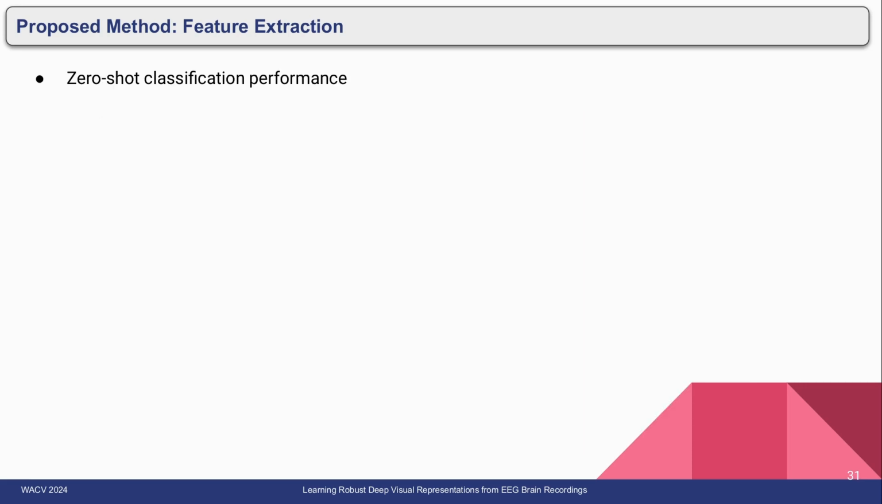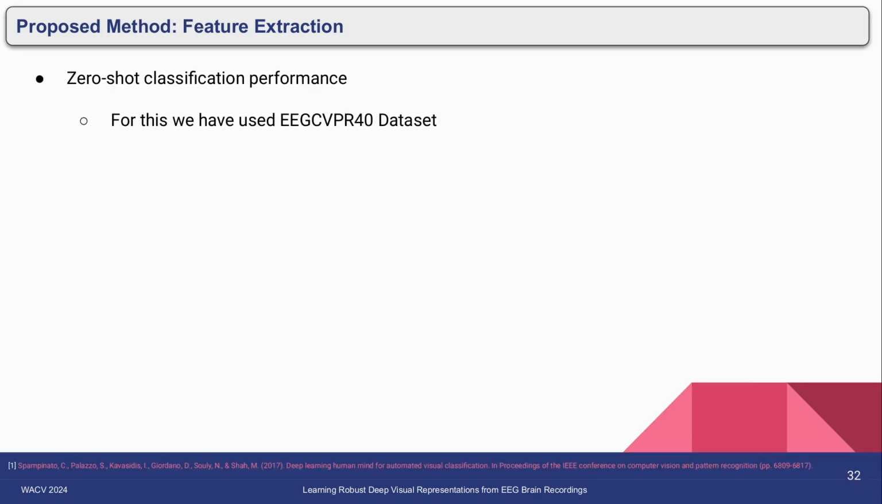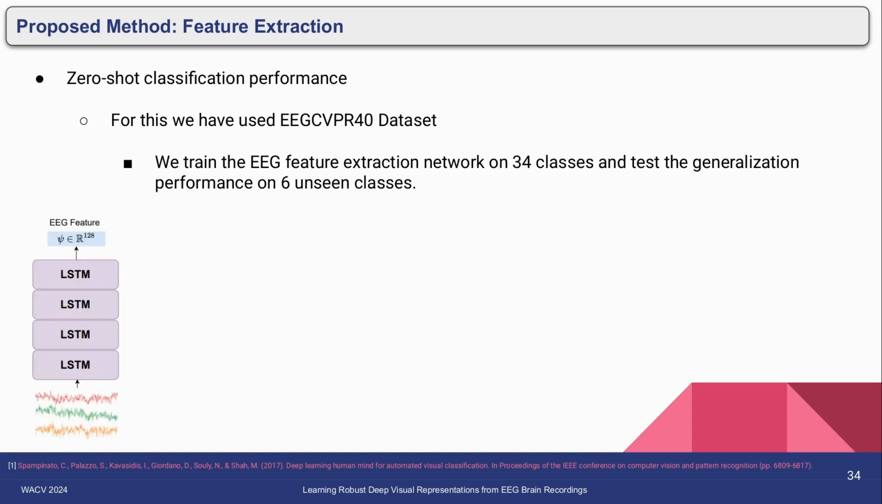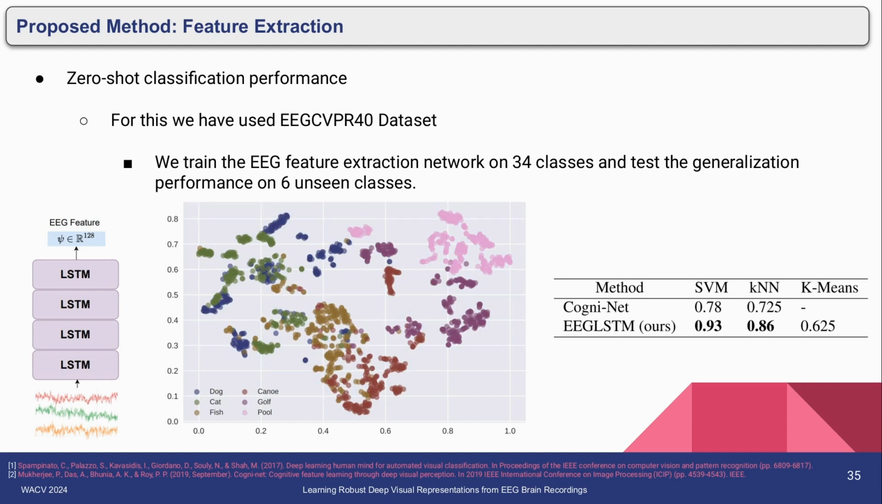Coming to the zero-shot classification performance, for this we have used the EEG-CVPR40 dataset. We train a feature extraction network on 34 classes and test the performance on 6 unseen classes. We again use the LSTM network, and here we can see both qualitative and quantitative results. As we can see, even though the network hasn't seen these 6 classes, it forms a pretty good cluster for all 6 unseen classes. And we can see their linear classification accuracy here.